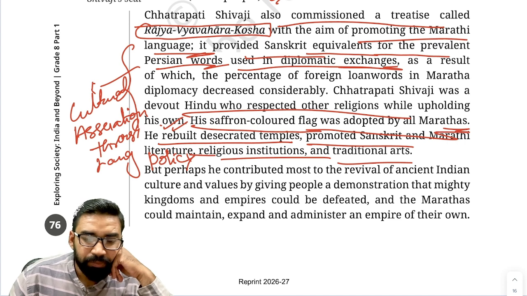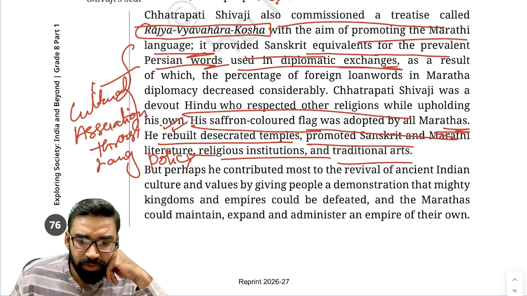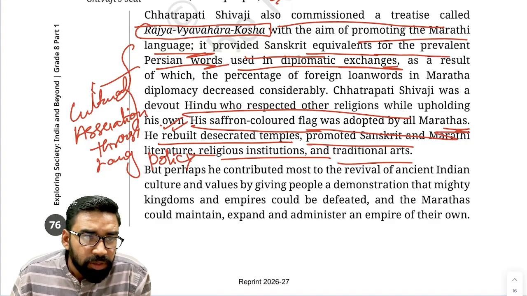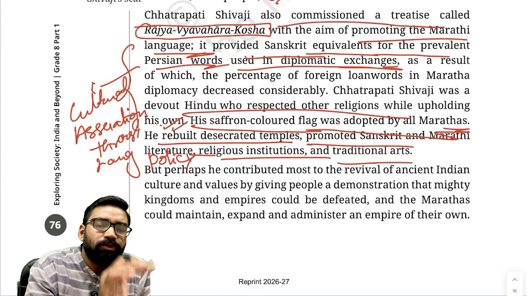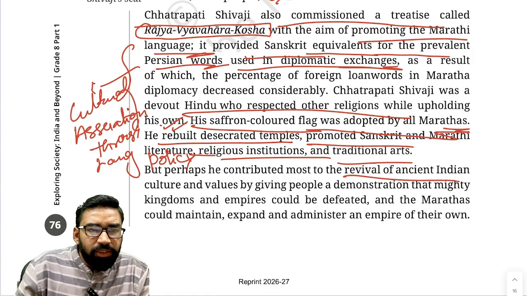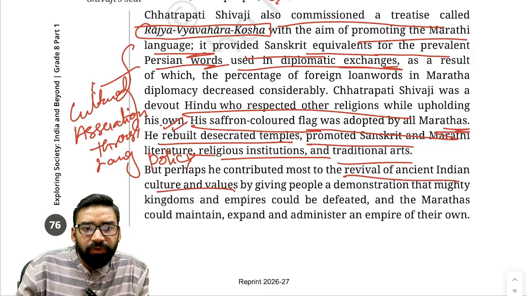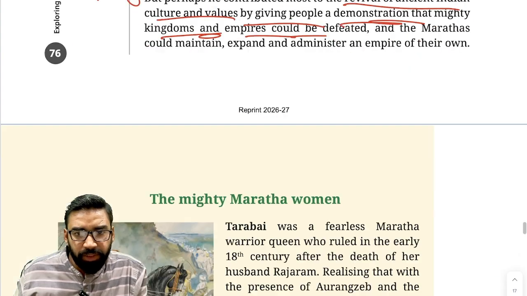Now, later Maratha contributions. Basically, try to understand that Chhatrapati Shivaji revived the ancient Indian culture by giving people a demonstration that a mighty kingdom or empire could be defeated.